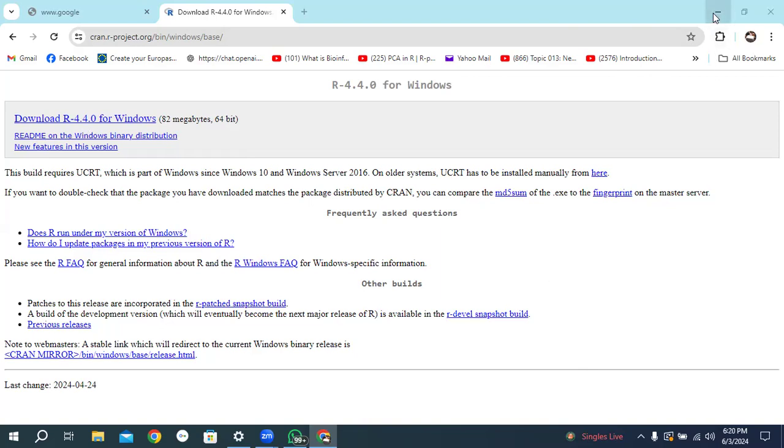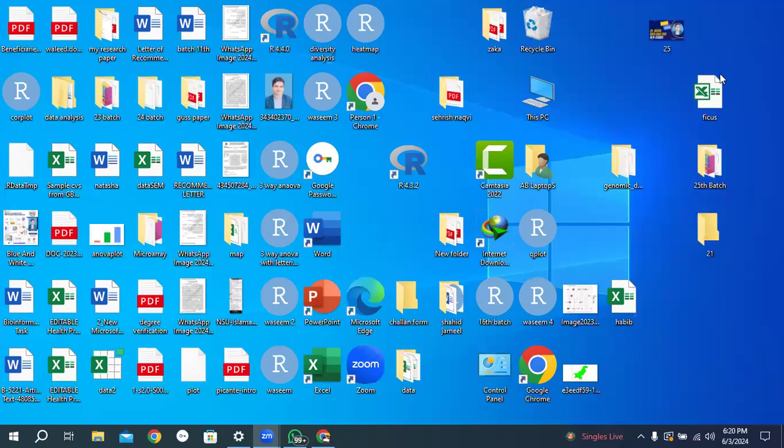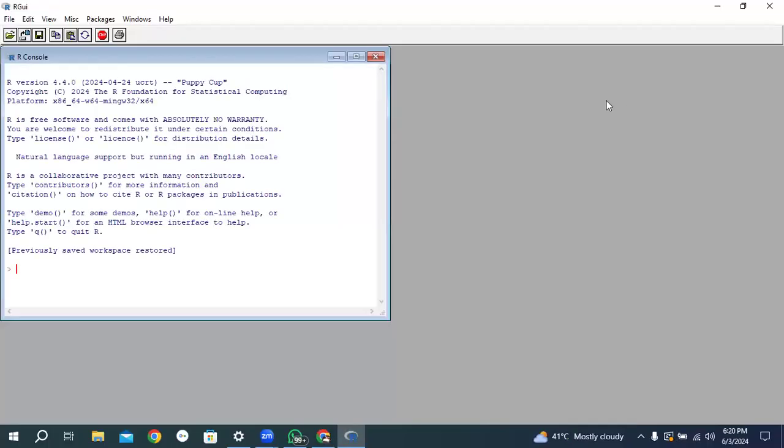Okay. Now come to your desktop. You will get an icon on your desktop like this. It shows R 4.4.0. Double click on this icon. You will get a page showing R 4.4.0, updated on 24 April 2024. So all participants, please confirm you have the updated, latest version of R 4.4.0.